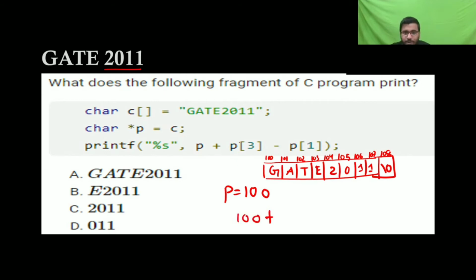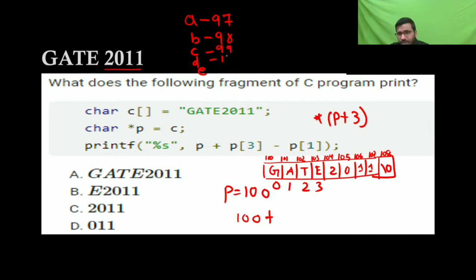Now 100 plus, p[3]. So it's 0, 1, 2, 3. p[3] means the value at p[3], so the value is E. You are not going to write E, it is going to use its ASCII value. Let's assume, I don't know exactly, A is 97: A, B, C, D, E. So 97, 98, 99, 100, 101. So it's going to have ASCII value 101.